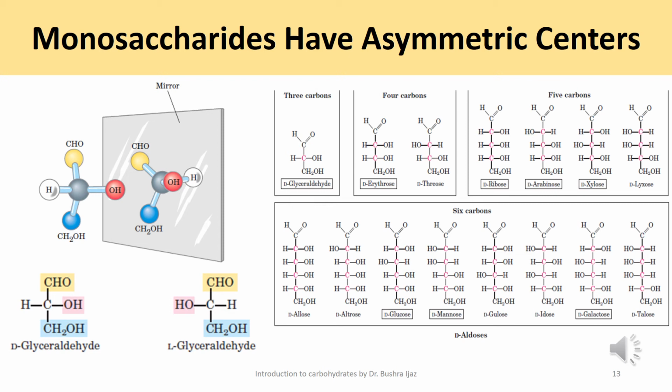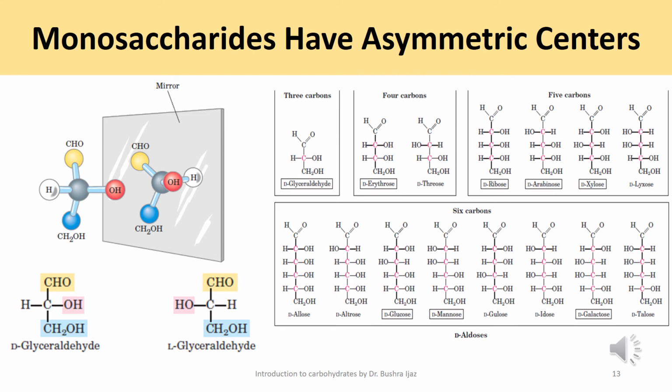are the D isomers, or we also call them the dextro isomers, and those with the same configuration as L-glyceraldehyde are the L isomers. So we can say that glyceraldehyde, whether in the D form or the L form, is actually the reference for naming the isomers of all other sugars. Now, when the hydroxyl group of the reference carbon is on the right side in the projection formula, the sugar is the D isomer. When on the left side, it is the L isomer.